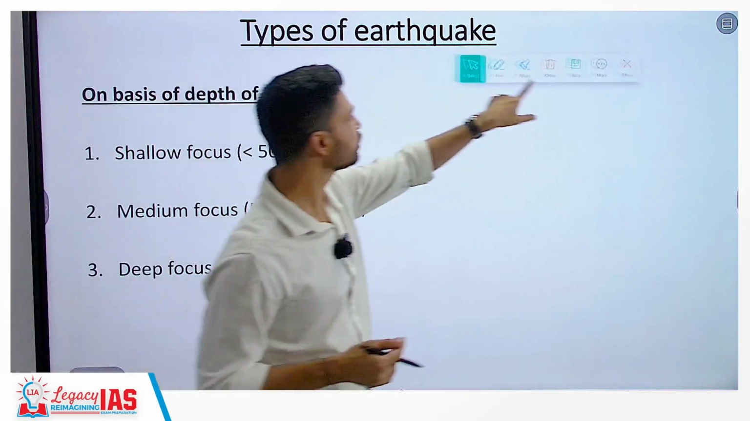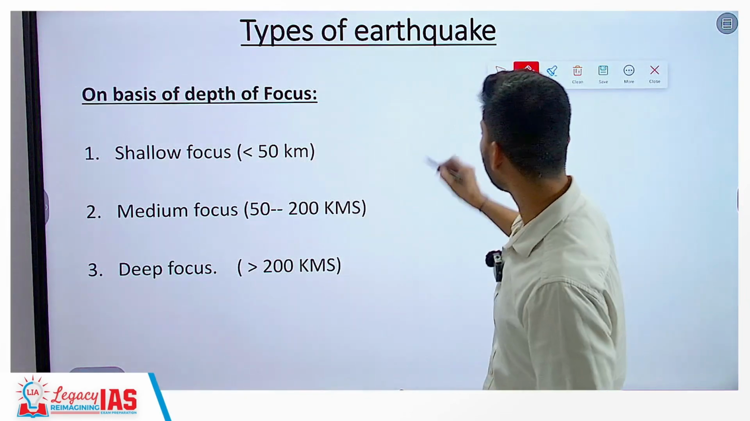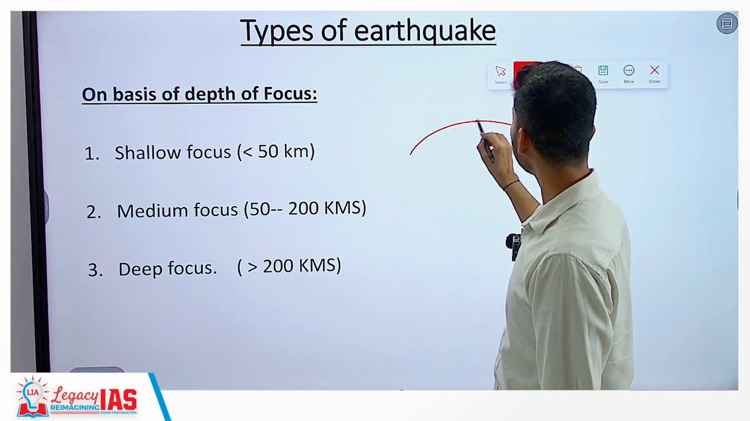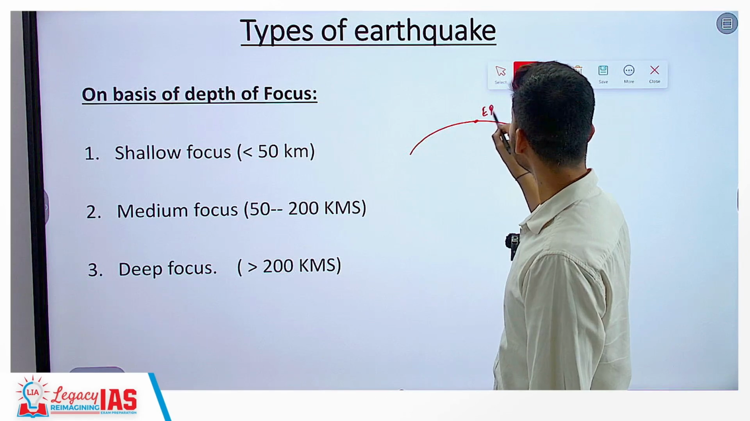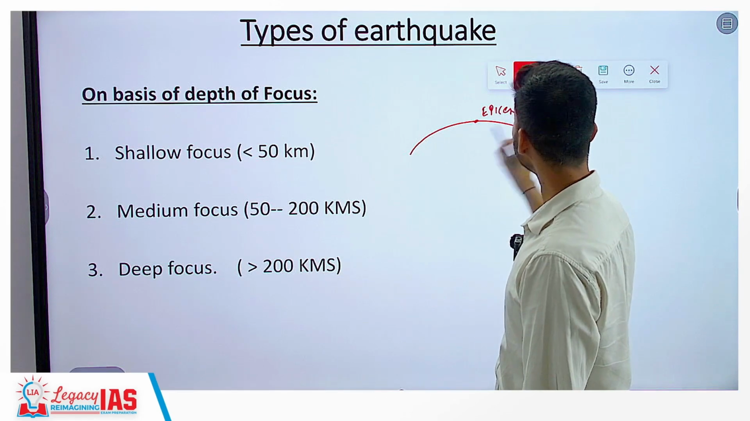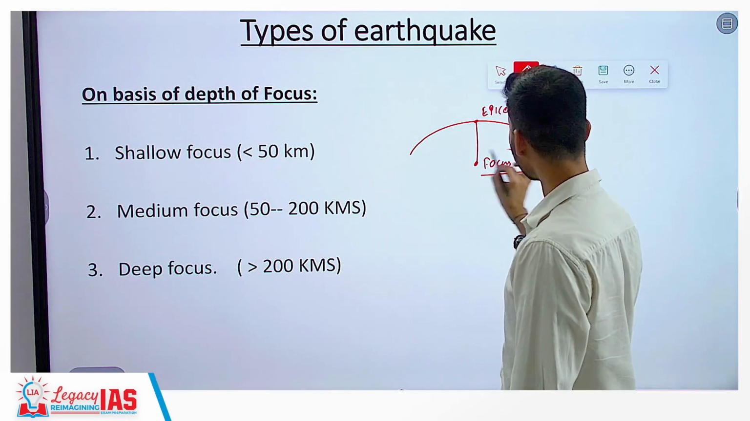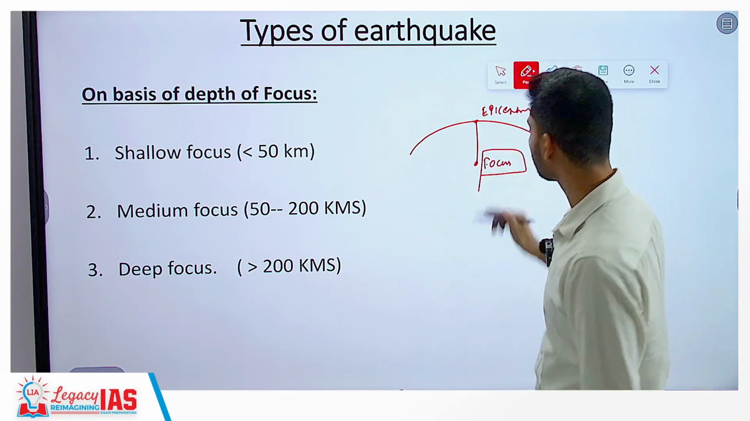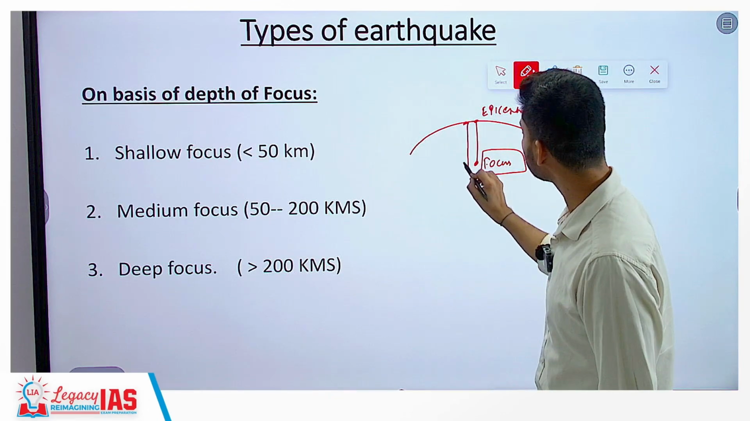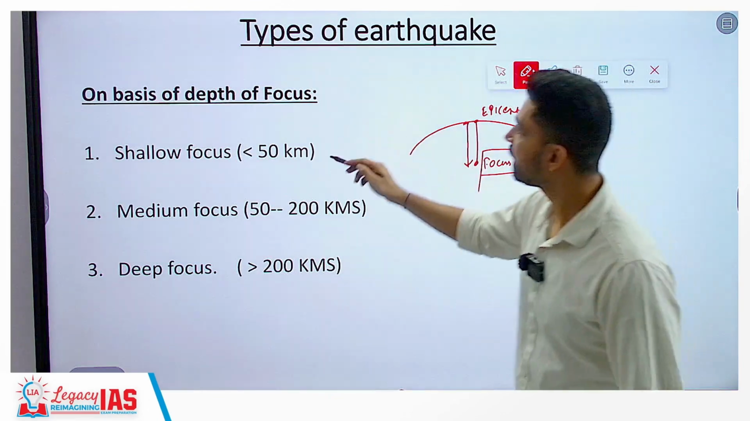Another method of classification of earthquakes is on the basis of depth of focus. In the beginning of the video, I told you that the place where seismic waves reach first is called the epicenter. Lying directly below the epicenter is the focus, which is the origin or source of the earthquake, the source of seismic waves. So, how far this distance is also determines the earthquake type.